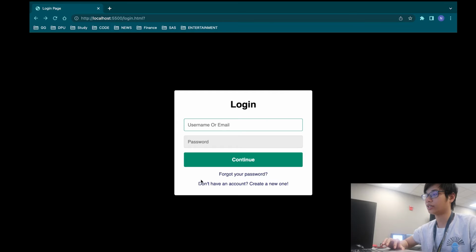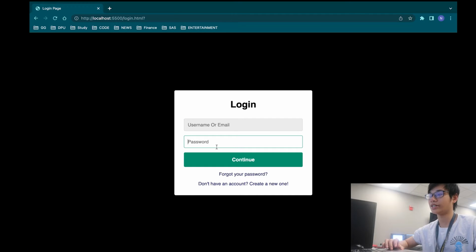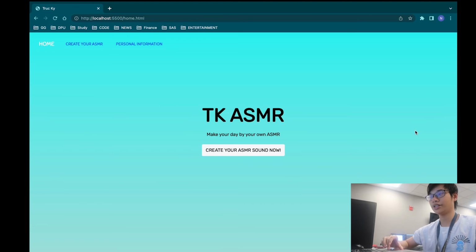You can look at the login page. We need an account to enter the website that we created. That's really simple. You log in with your information and then press continue. You will enter the home page, and this is how our home page looks. It's simple, right? So let's see what is the code inside the login page and the home page.